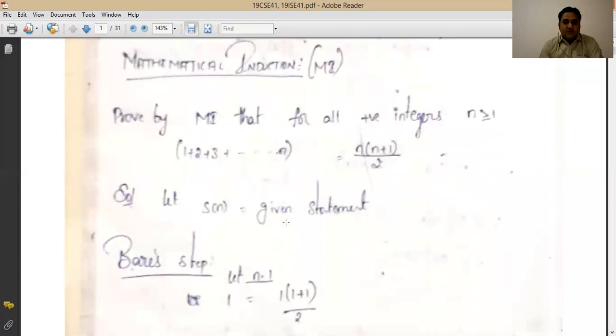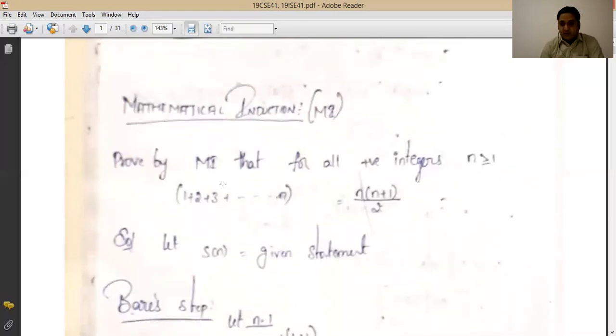Like the first question or the example which is given here on the screen, you can see that we have to prove by mathematical induction that for all the positive integers which are greater than or equal to 1, the statement 1 plus 2 plus 3 plus so and so up to n will be equal to n into n plus 1 by 2. That same kind of theorem or statement you may have seen somewhere else in your previous classes also. But here what we want to do is prove it by mathematical induction.